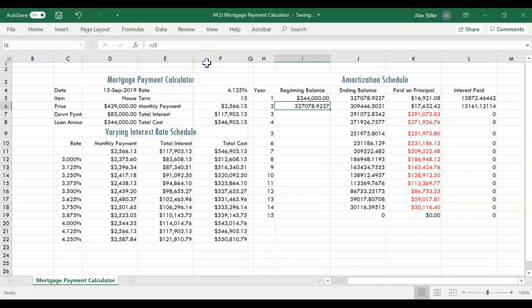Step 3 on page 211. With cell I6 active, drag the fill handle down through row 19 to copy the formula in cell I6, the equals J5 formula, to the range I7 to I19.